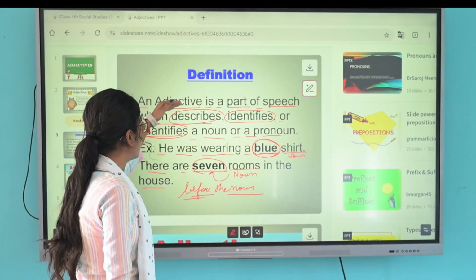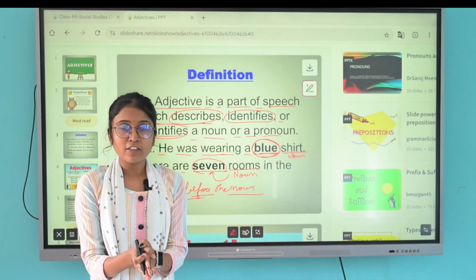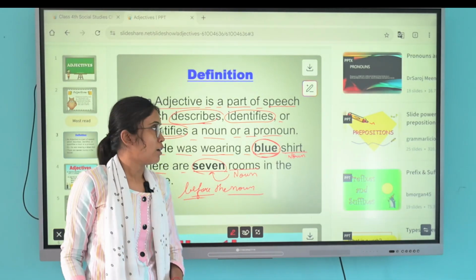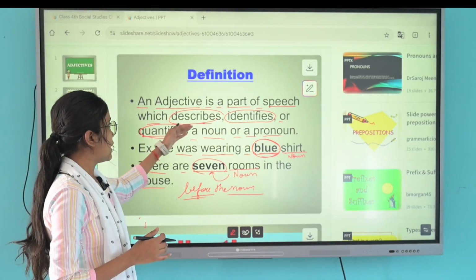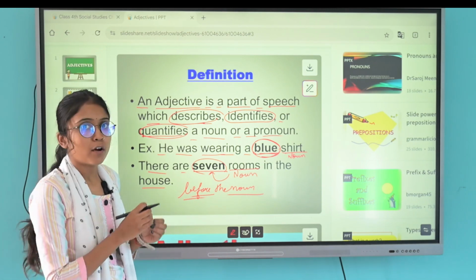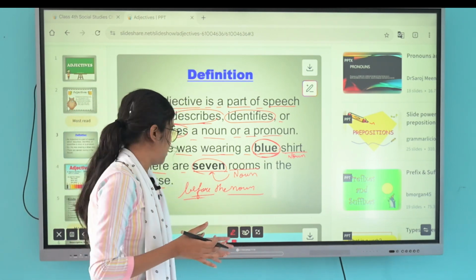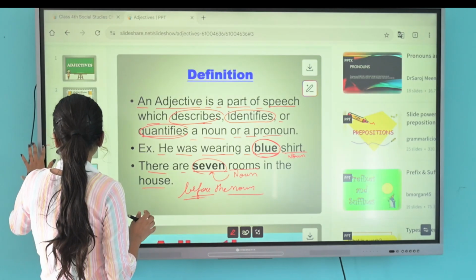So simply, an adjective is a part of speech that qualifies a noun or pronoun, and also quantifies a noun or pronoun and gives information about the noun or pronoun. Okay, let's move toward next.